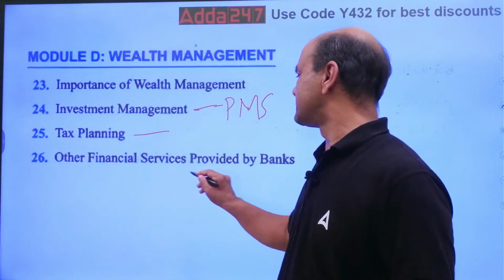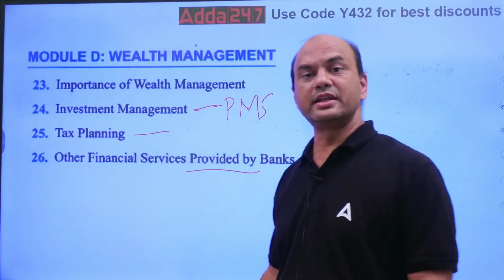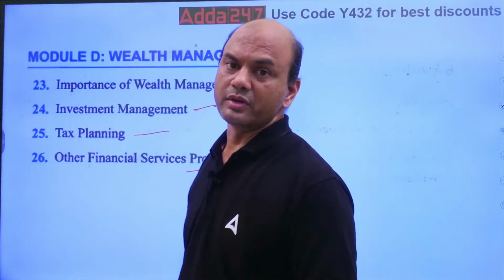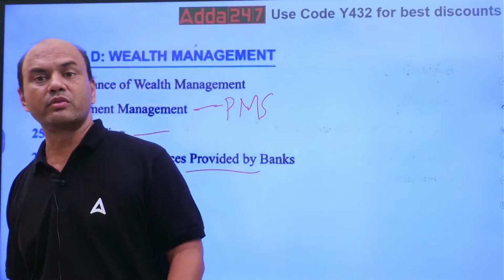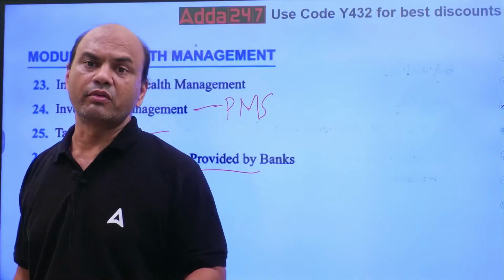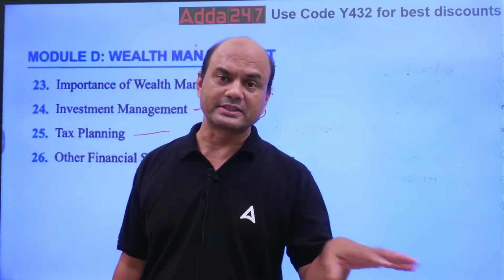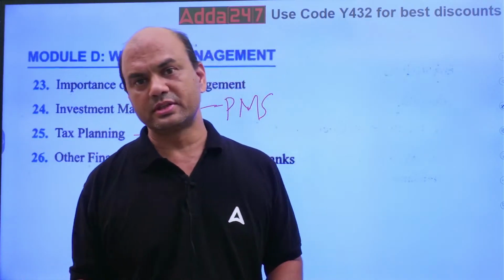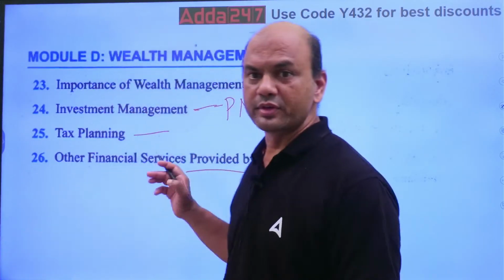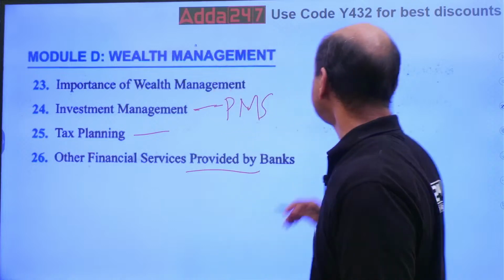Other financial services, theory. Ancillary services. Your locker, your third party products, what all other products are sold by the bank other than your core products, CASA, FD and loans. These are the core products of the bank. So this will be asked over here.